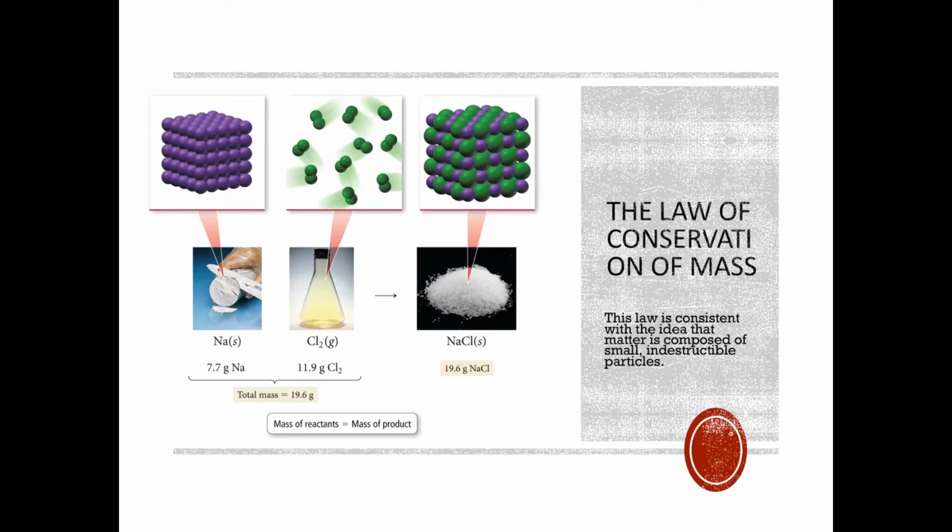So here is a visual of that if we add some sodium and some chlorine, and we talked about that in that first lecture, right? Sodium is this soft silvery metal that you can actually cut with a knife, and like I said before, it explodes when you put it in water, which is super fun. And then chlorine is this green poisonous gas, and if you mix them together, you get stuff we put on food, right? Table salt. But if you look at the masses down at the bottom, you'll see that the masses before the reaction are equal to the masses after the reaction. So mass is conserved throughout the reaction. The mass before equals the mass after.